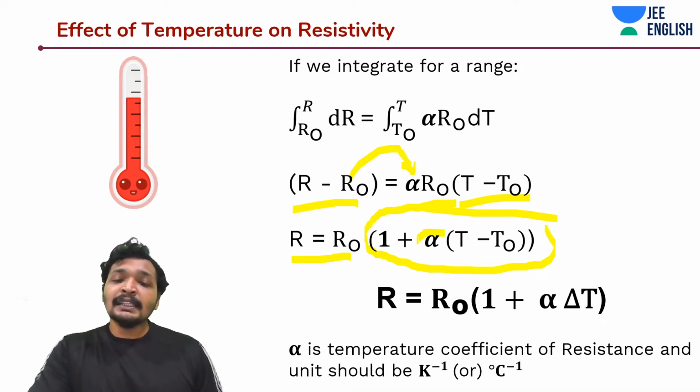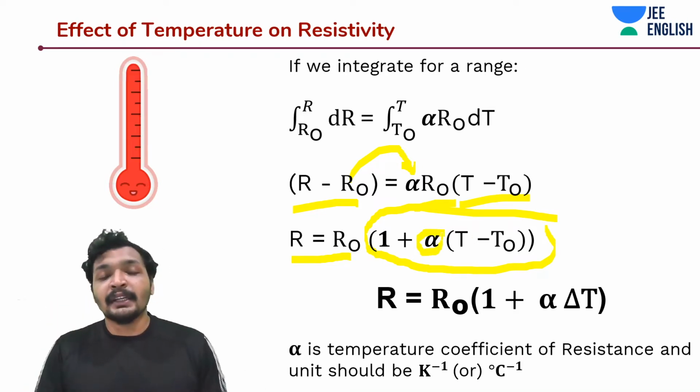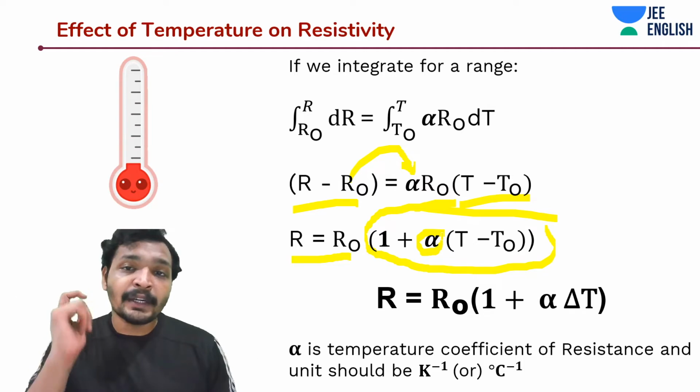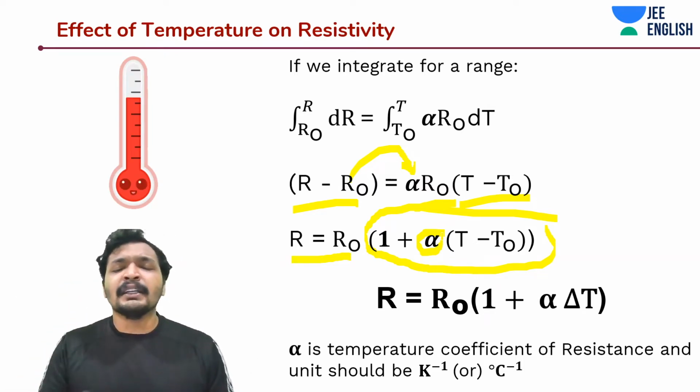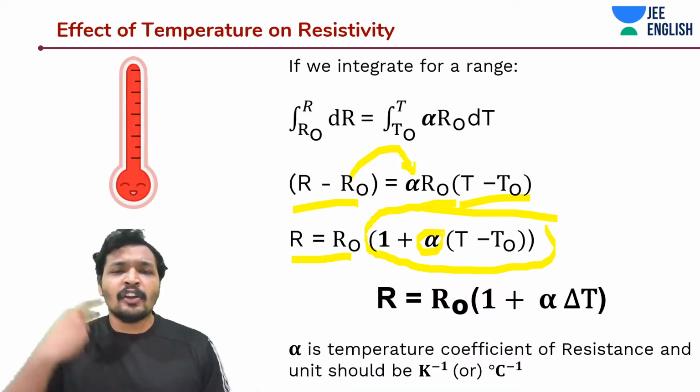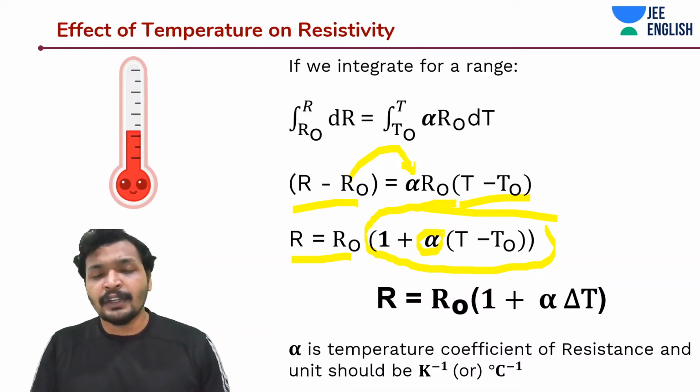And this alpha is a very important parameter in determining what kind of material it is. If you know the value of alpha, you can say whether it's a metal, semiconductor, or a special alloy, or any other kind of insulator or something like that.